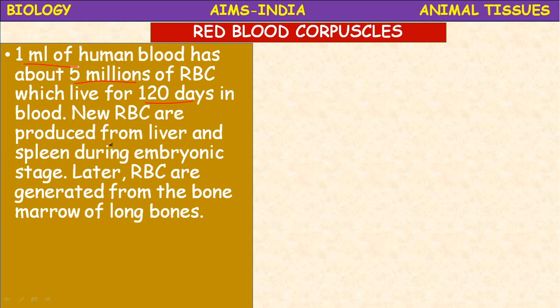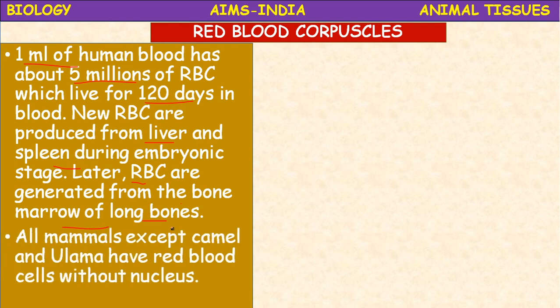The new RBC are produced from the liver and spleen during the embryonic stage, and generally the RBC are produced from the bone marrow of long bones. That process is called hemopoiesis, which means the production of blood cells. Not only RBC, WBC are also produced from the bone marrow of long bones. All mammals except camel and llama lack a nucleus in RBC.